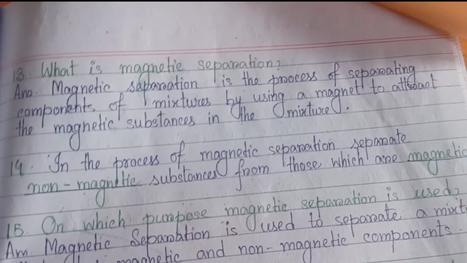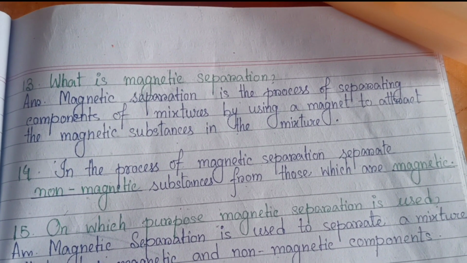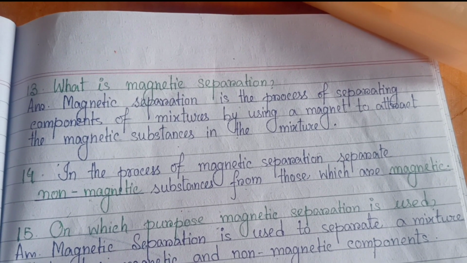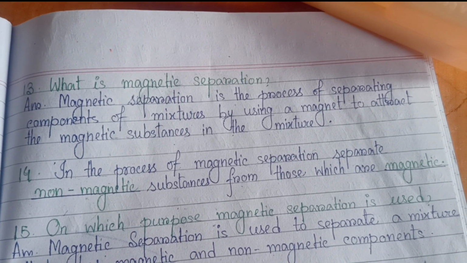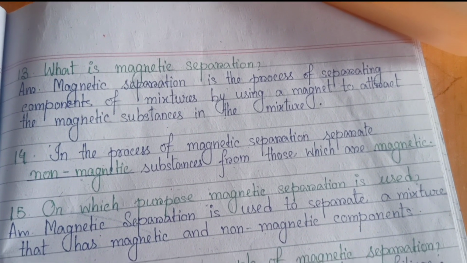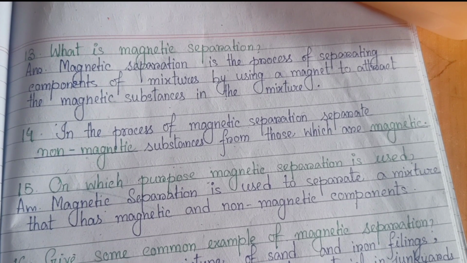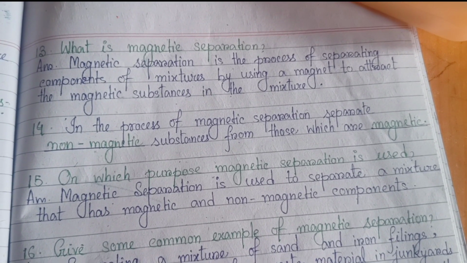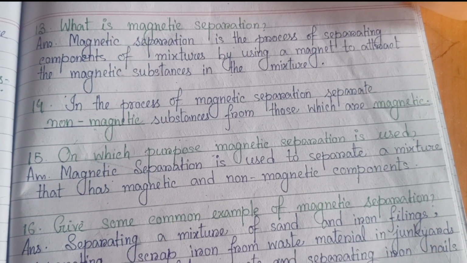Okay, next number 13. What is magnetic separation? Magnetic separation is the process of separating components of a mixture by using a magnet to attract the magnetic substances in the mixture. Number 14 is a fill in the blank. In the process of magnetic separation, we separate non-magnetic substances from those which are magnetic.